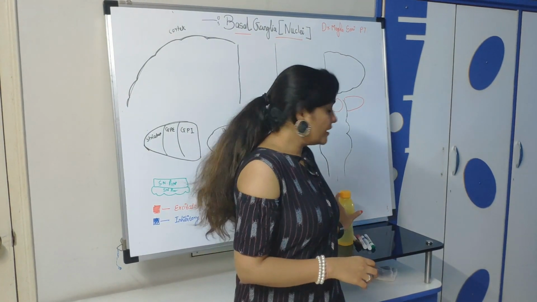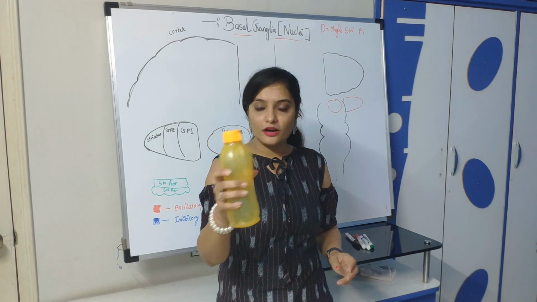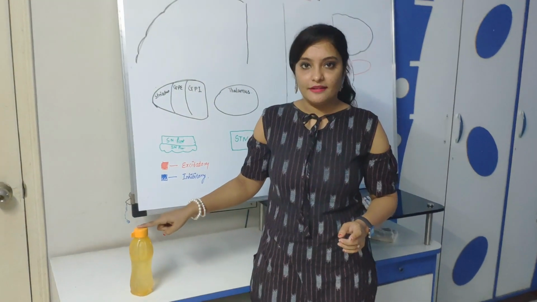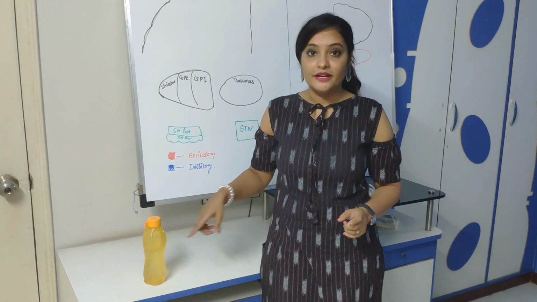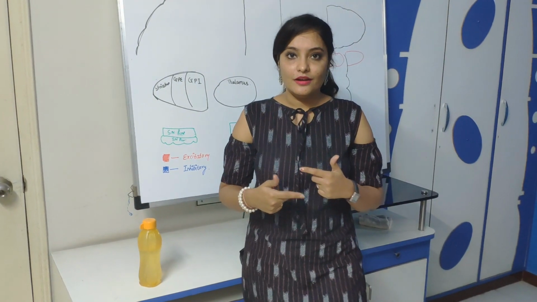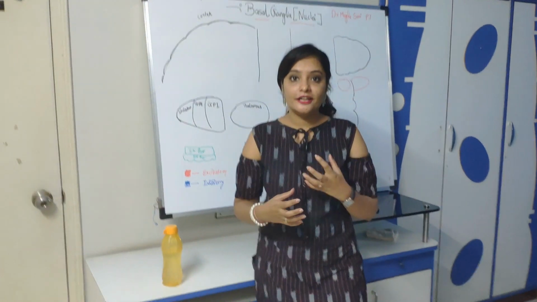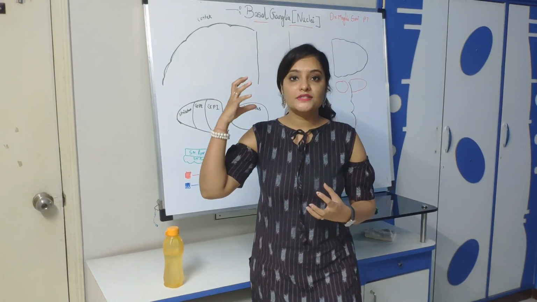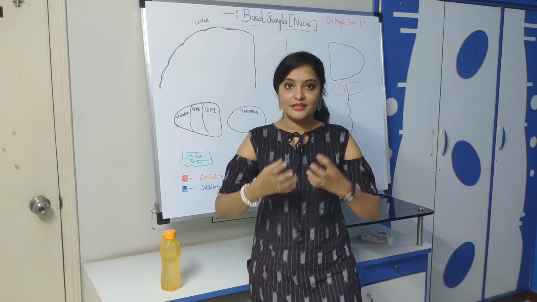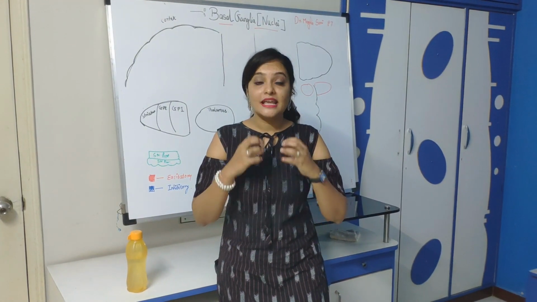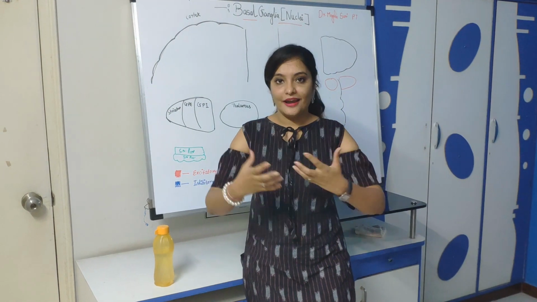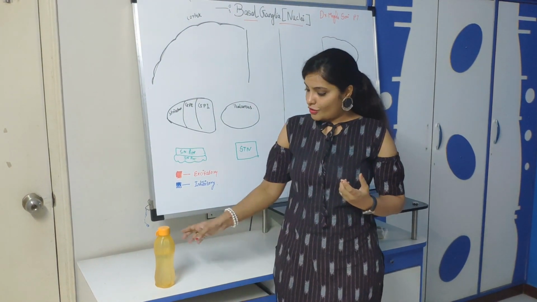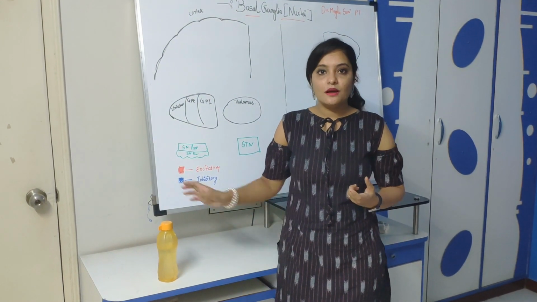If you want to hold a bottle, the bottle is here and I want to hold it. So it is an idea. It is an idea generated in my frontal lobe of the cerebral cortex. The main function of cerebral cortex is to generate an idea. So this is my idea: I want to just hold this bottle.